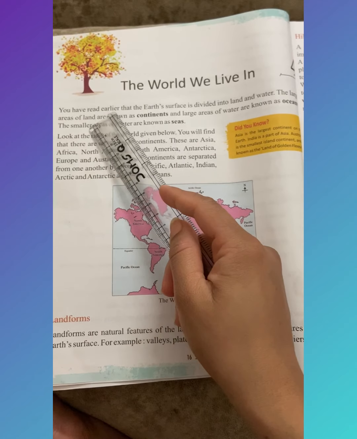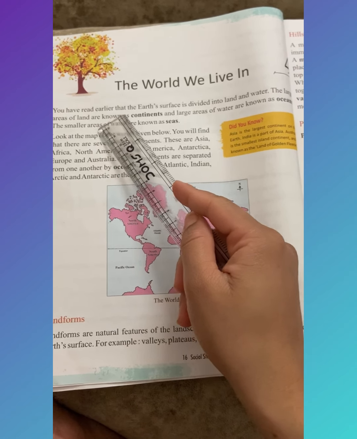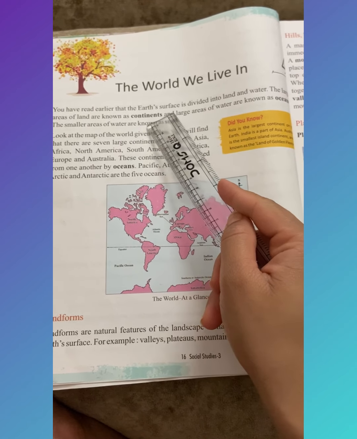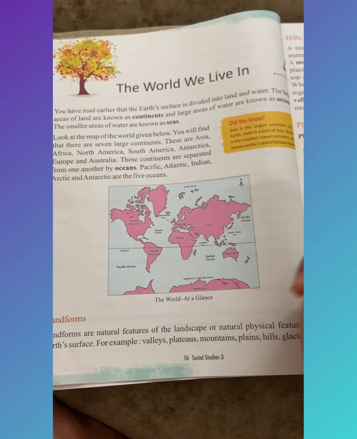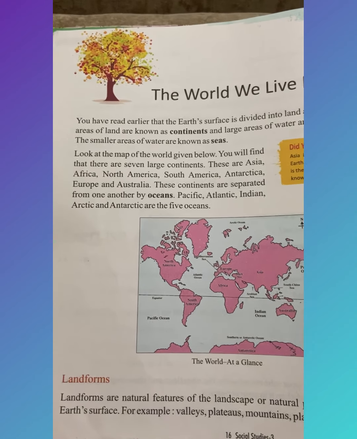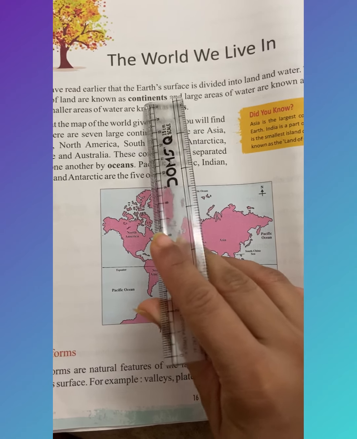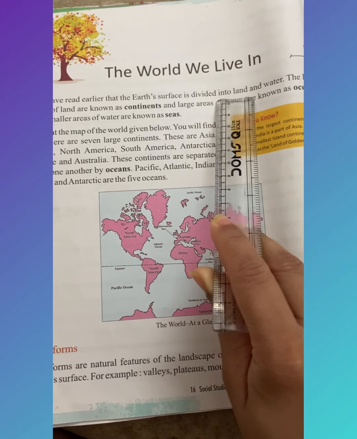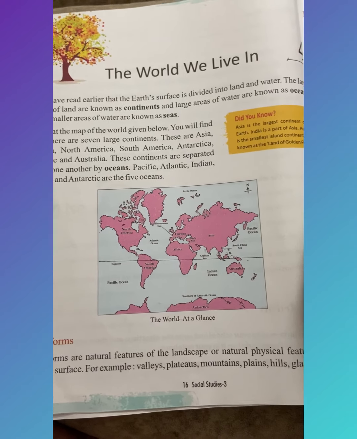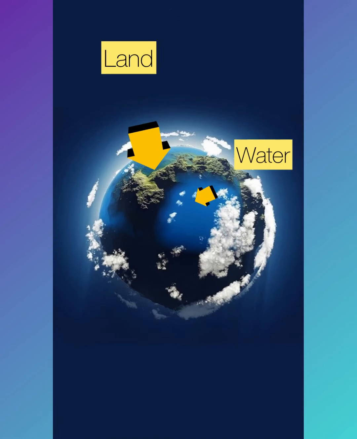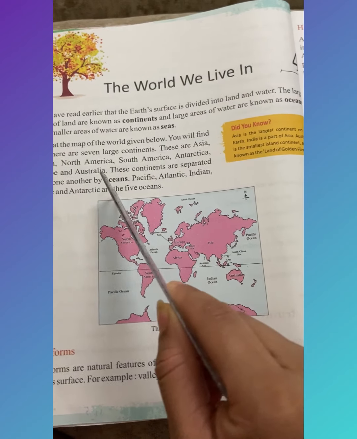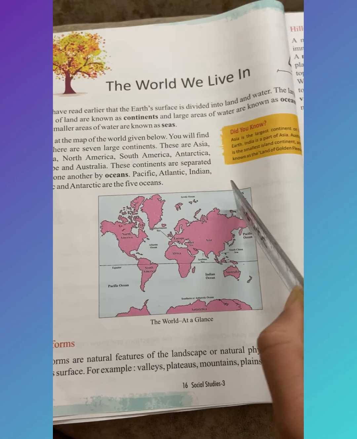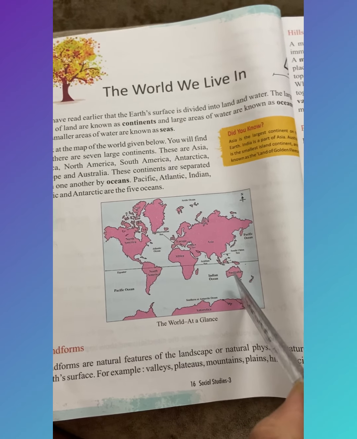All right. You have read earlier that the earth's surface is divided into land and water. So the surface of the earth is divided into two parts, land and water. You can see this is the map of the planet Earth.